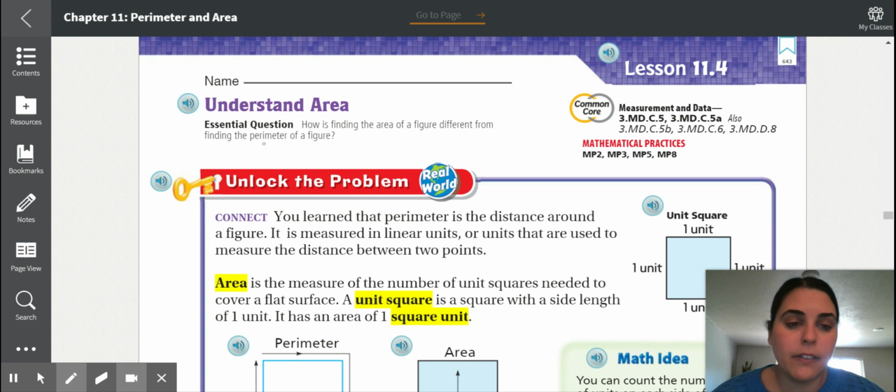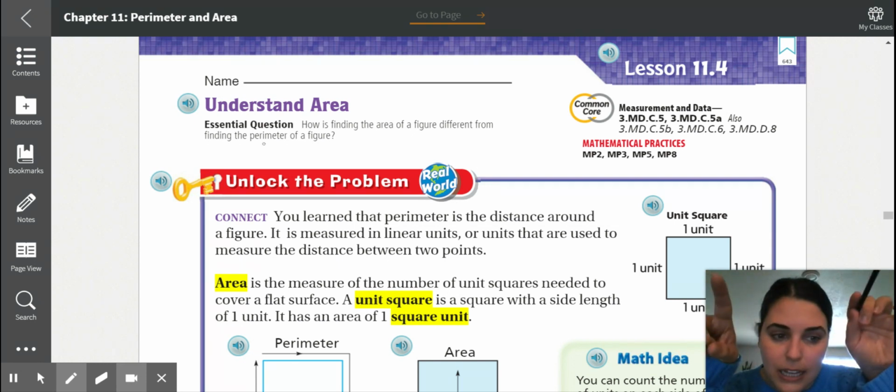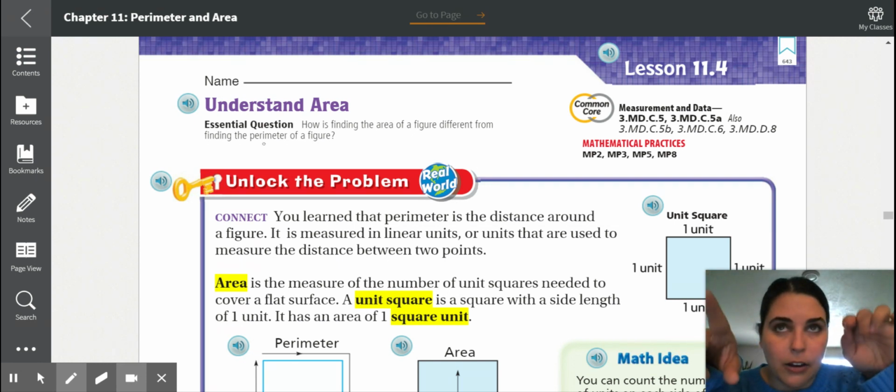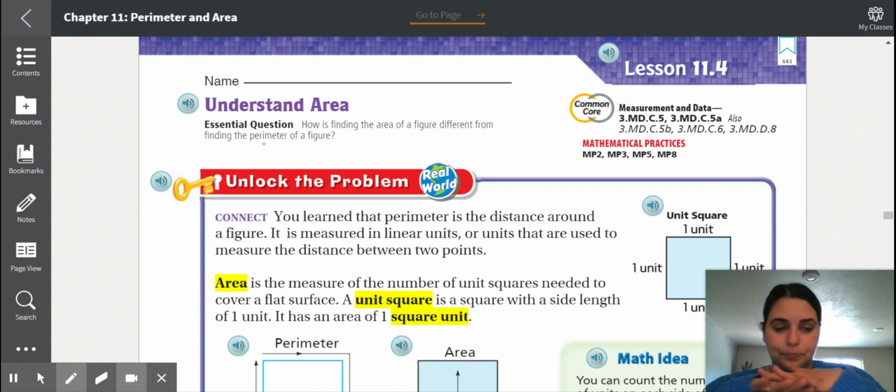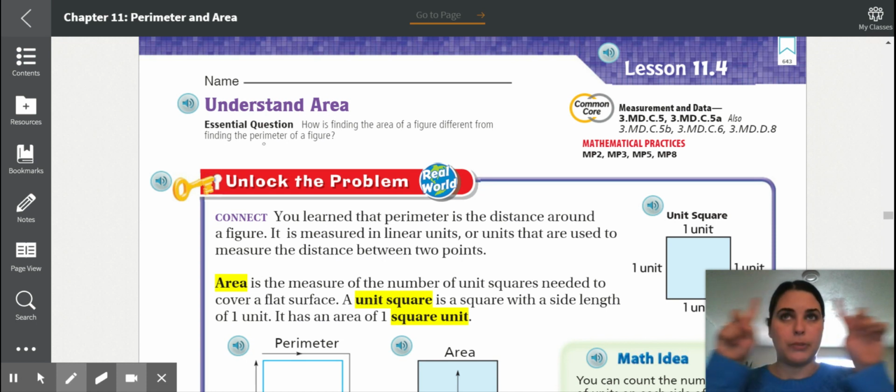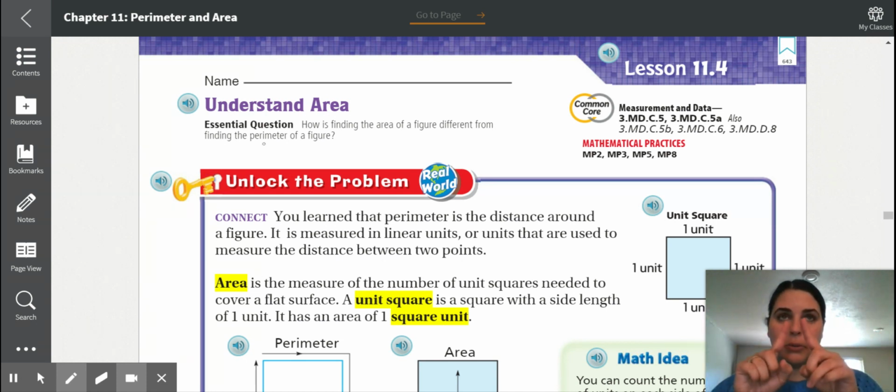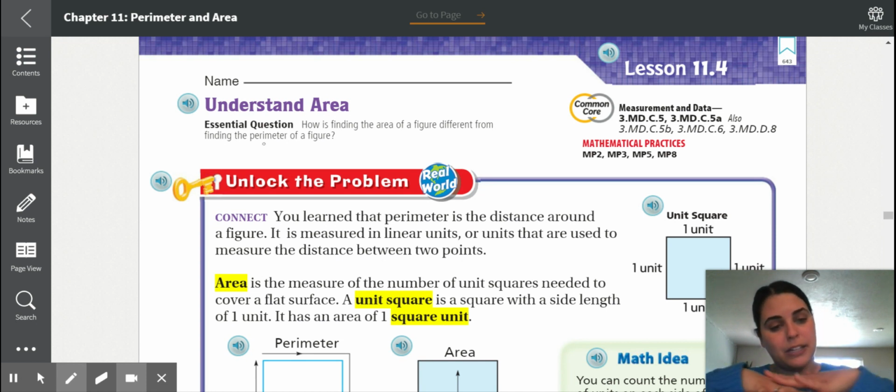So we've talked a lot about finding the outside of a shape and how to measure that. But today we're going to talk about the inside of the shape. And so if we were in class, we would be saying this a lot. Area covers, perimeter is around. So we're going to be talking about the amount of space that a shape takes up.